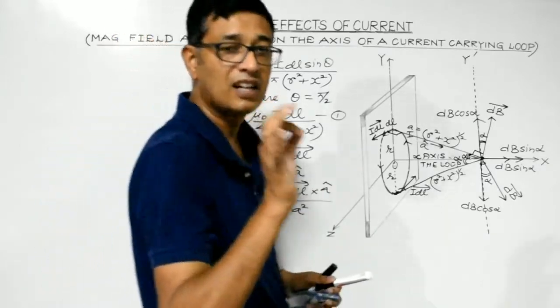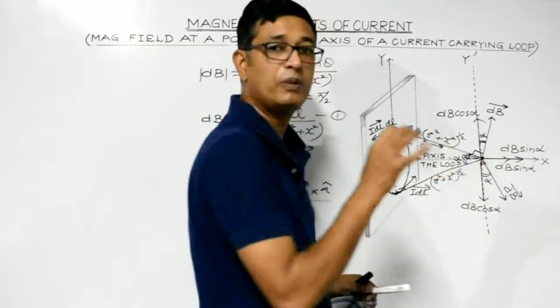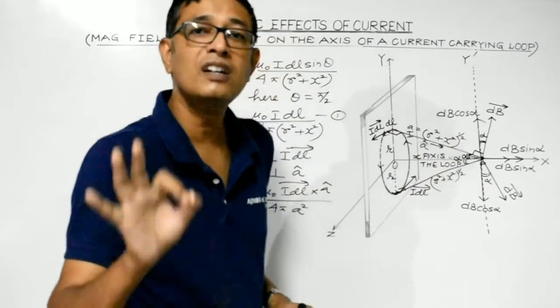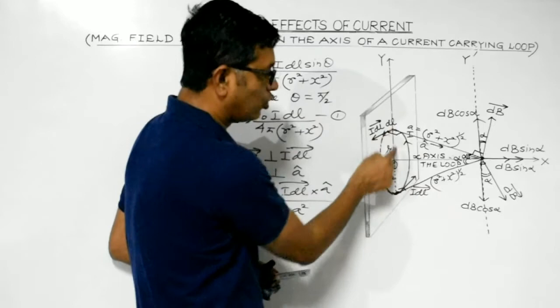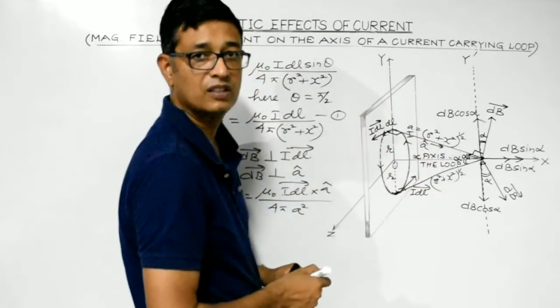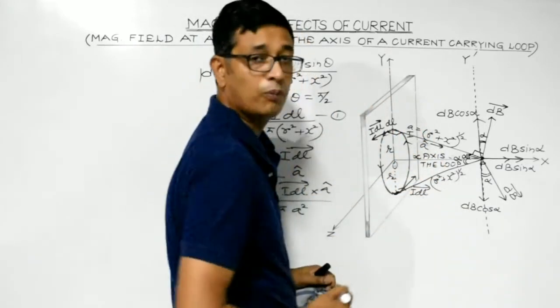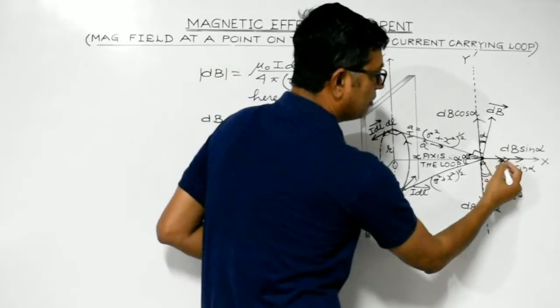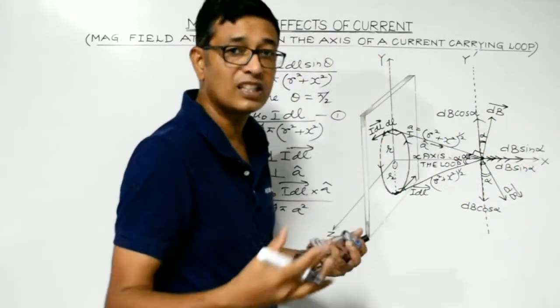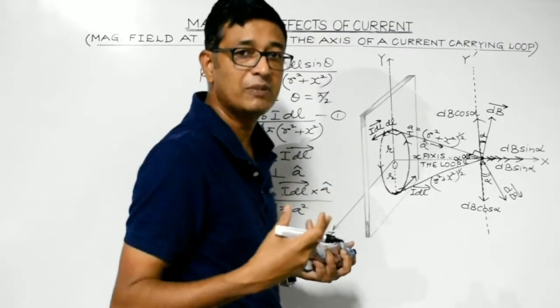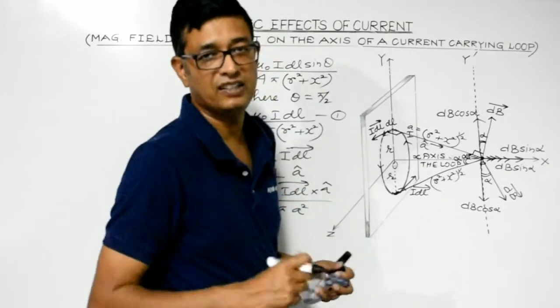So the net contribution of the magnetic field at point P would be only due to the component dB sin alpha. And in the loop there are not only these two components, there are various other components. All the dB sin alpha components will add up because they all will be directed along the x direction, while the dB cos alpha components of diametrically opposite elementary portions will get nullified, right?